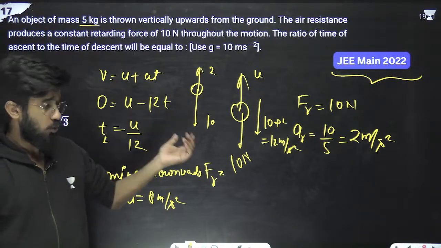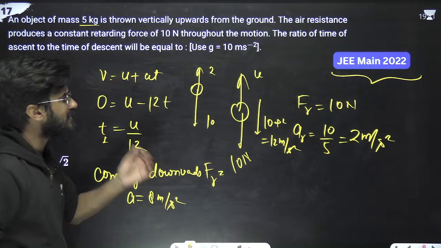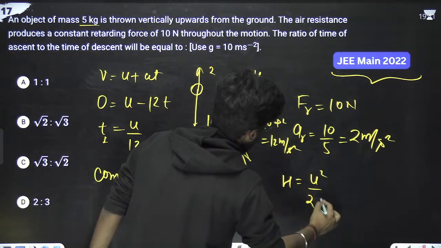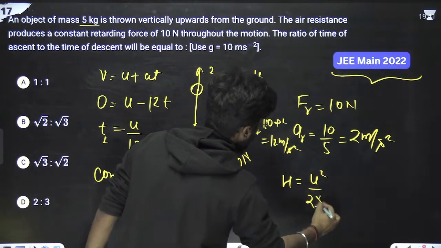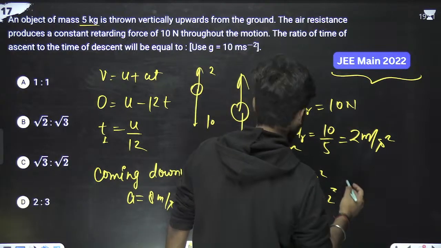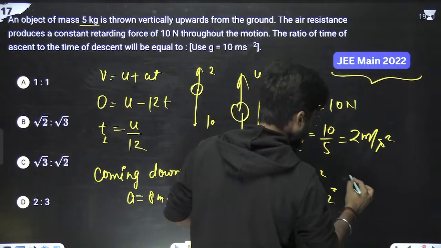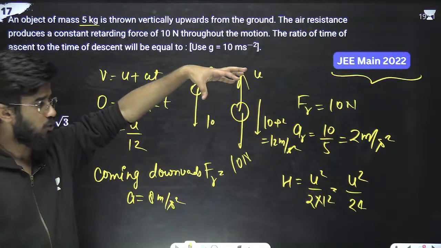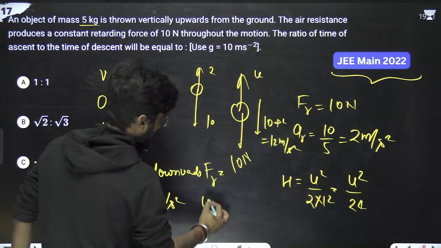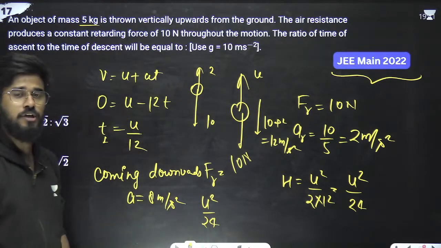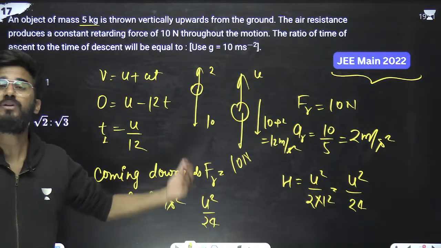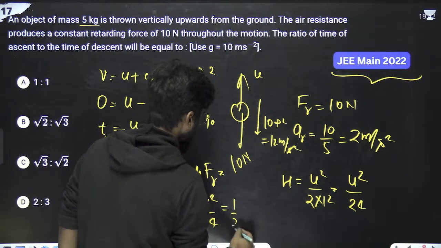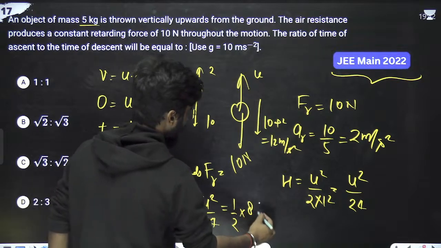Now we'll calculate the time. We can first write the total height. H equals u square by 2g, where g is 12 in going upward, so it is u square by 24. This was the total height, and it is being dropped from this height. So the total distance u square by 24 equals ut plus half at square. u is 0 in dropping, so it equals half into a, which is 8, into t square. We have to calculate this time.